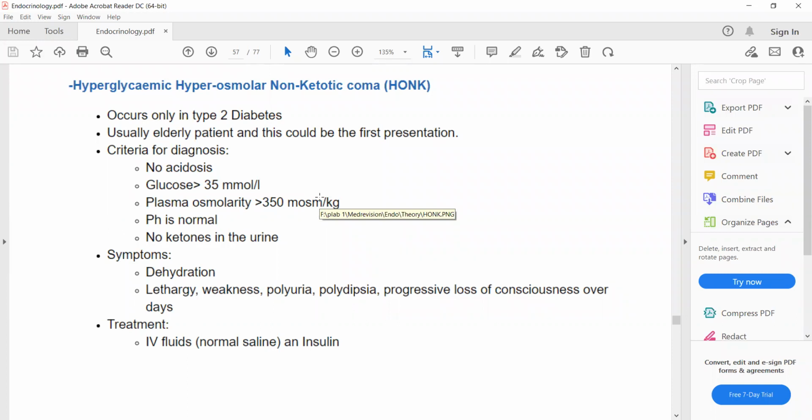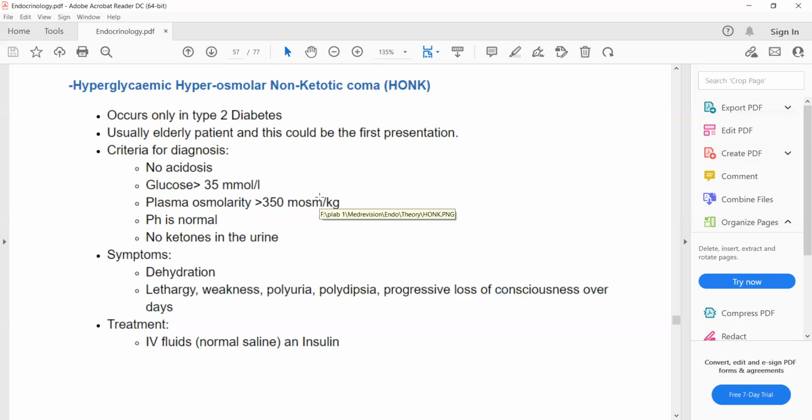And due to high glucose level, what will happen? High glucose will be filtered in the kidney tubules, and due to high filtered glucose, there will be osmotic diuresis as well. So glucose will take water or fluid with itself, which will result in coma.